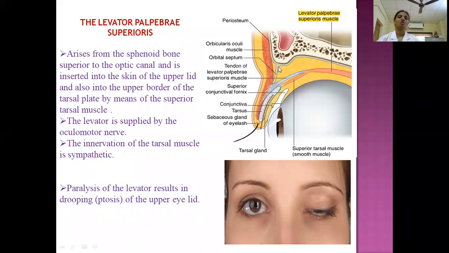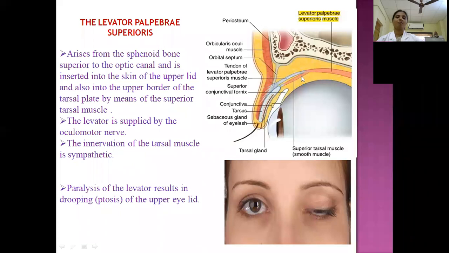Here you see this is the orbital septum. What is the orbital septum? It is a continuity of the orbital fascia into the eyelids. So here it is piercing the orbital septum and the muscle present within the eyelid, that is the orbicularis oculi. It pierces that muscle further and is inserted to the dermis of the upper eyelid. By this insertion, this part of the levator palpebrae superioris elevates the eyelid.